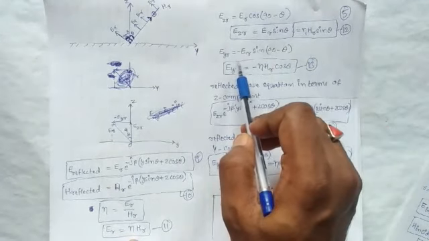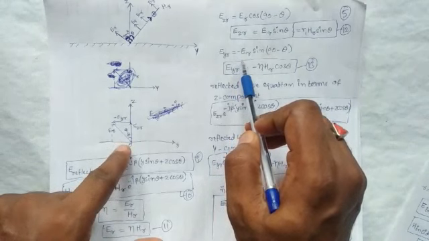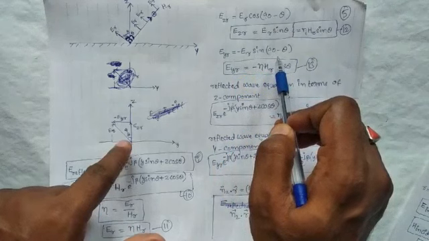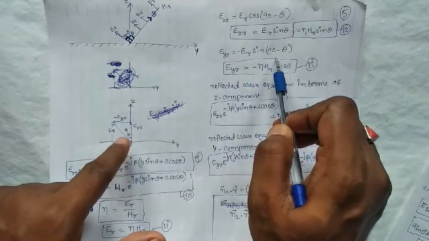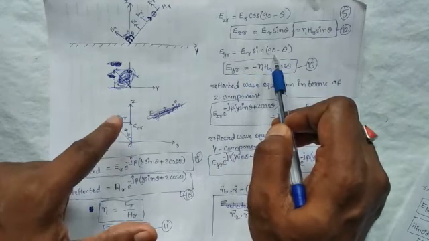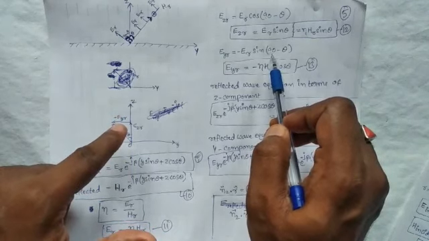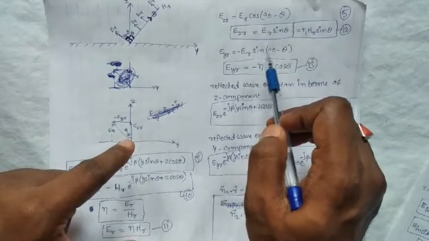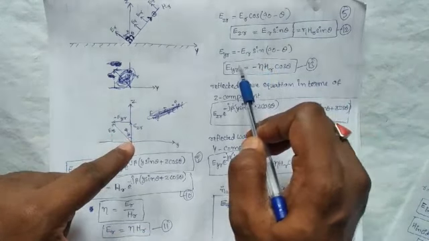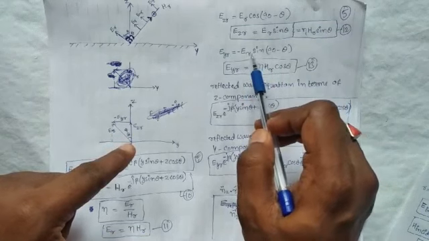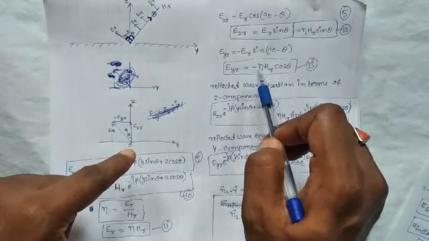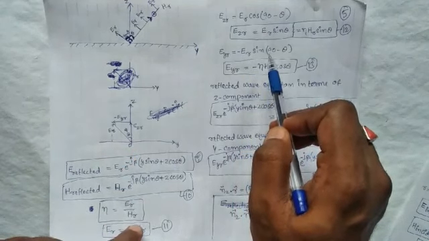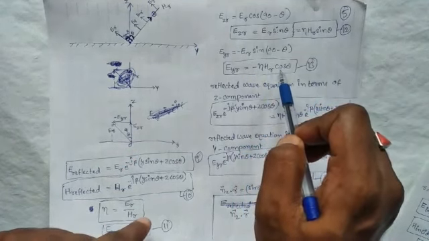Similarly, from this triangle, EYR is equal to minus ER into sin 90 minus theta. We observe that sin 90 minus theta is opposite by hypotenuse, minus EYR by ER. From that, EYR is equal to minus ER into sin 90 minus theta. ER is eta into HR, into sin 90 minus theta, and sin 90 minus theta is cos theta.